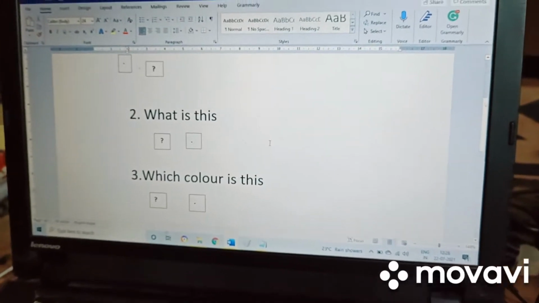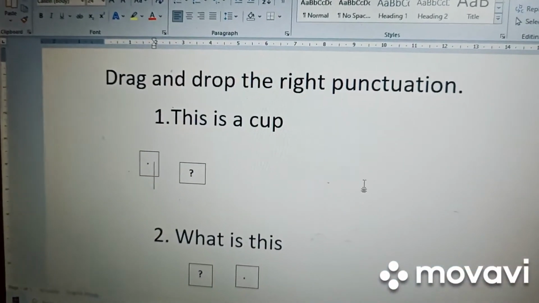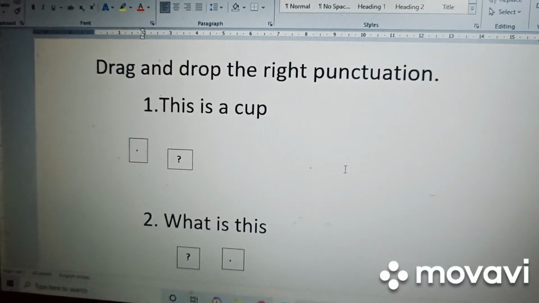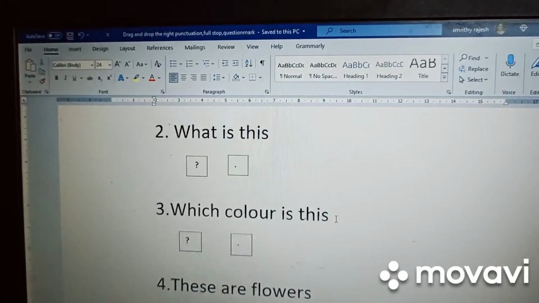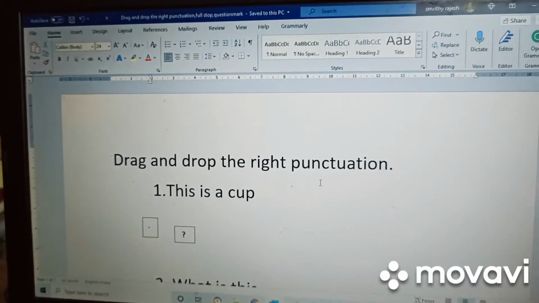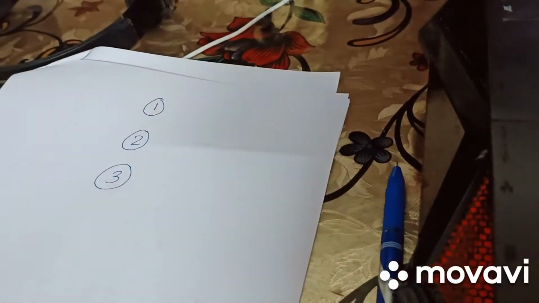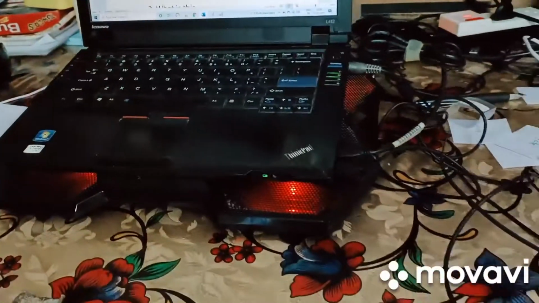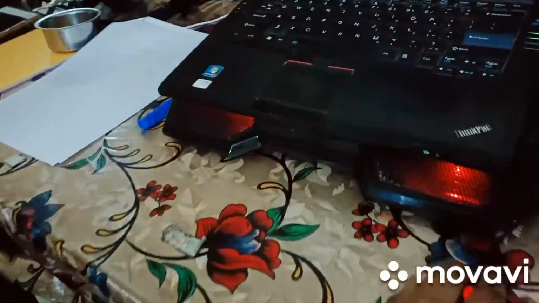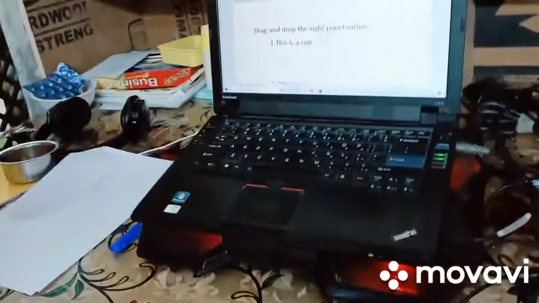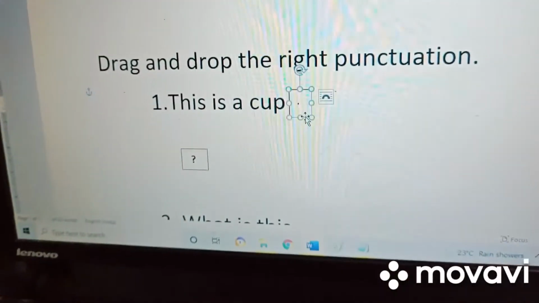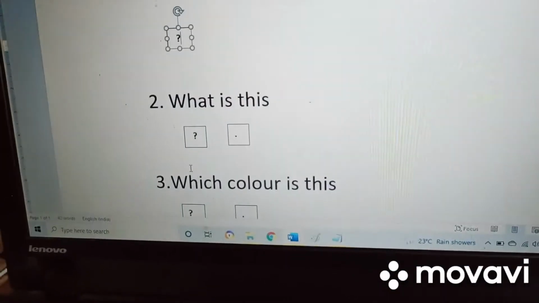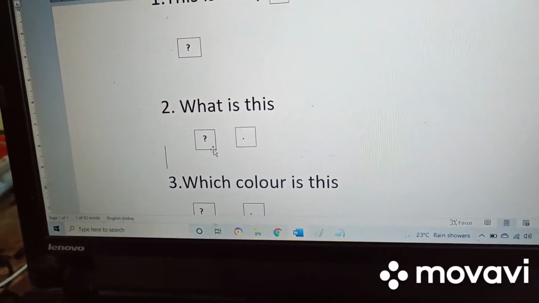This worksheet I prepared for practicing the same punctuations, full stop and question mark. So Adu can drag and drop the right answer. See, Adu, you have to practice 3 times. Okay, start. Where you have to keep. This is like, yes, very good. That's right. Next question. Read the statement.